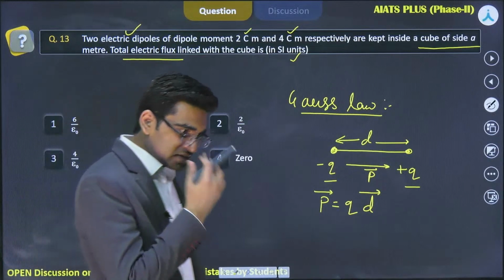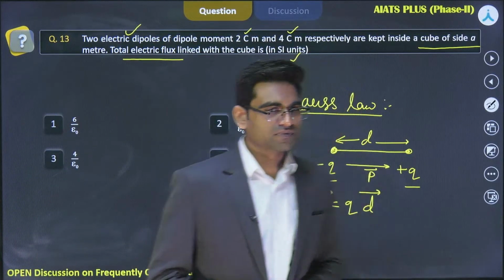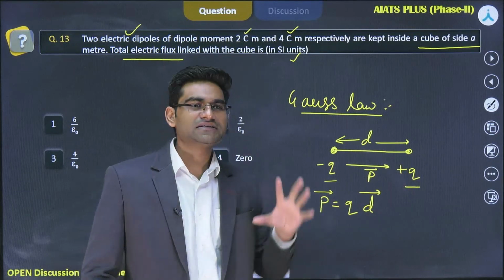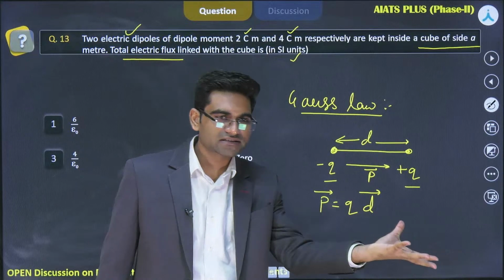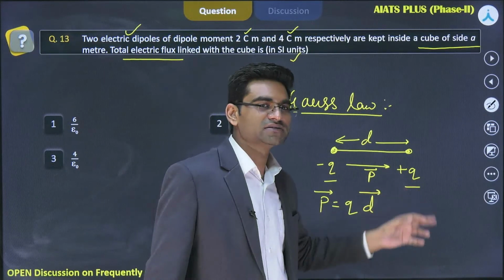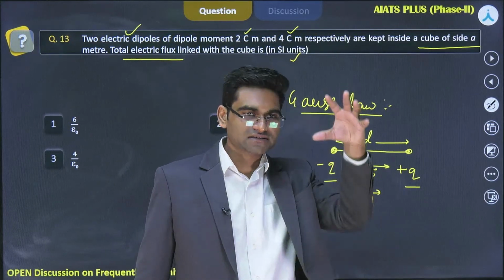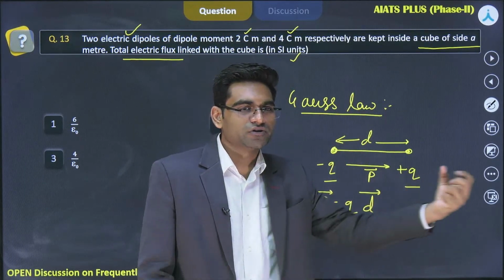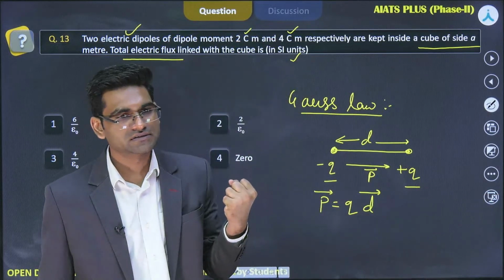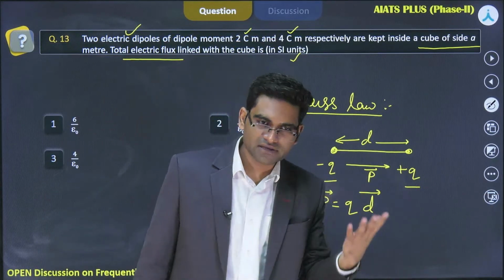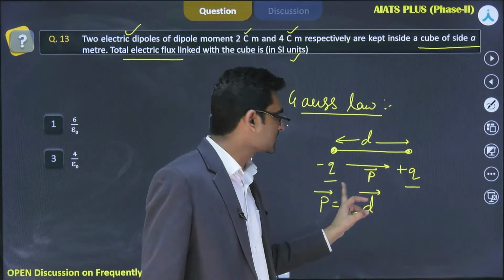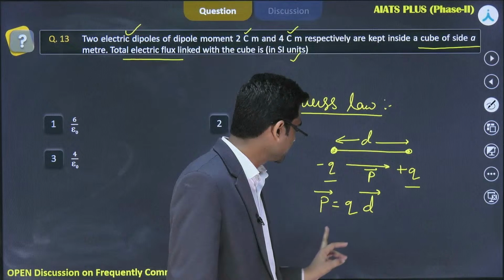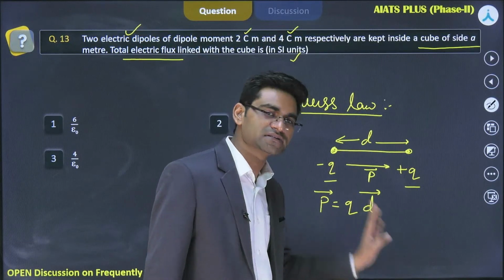Okay, the method to remember is like this: this positive charge is positive, and this negative charge has extra negative charge around it. So this positive charge, because it has less charge or fewer electrons with it, is attracting the negative charge or negative charge cloud towards it, right? So in this way, this is the method with which you can remember the direction of the electric dipole moment. Alright, so P vector is equal to Q into D vector. This is the dipole moment.